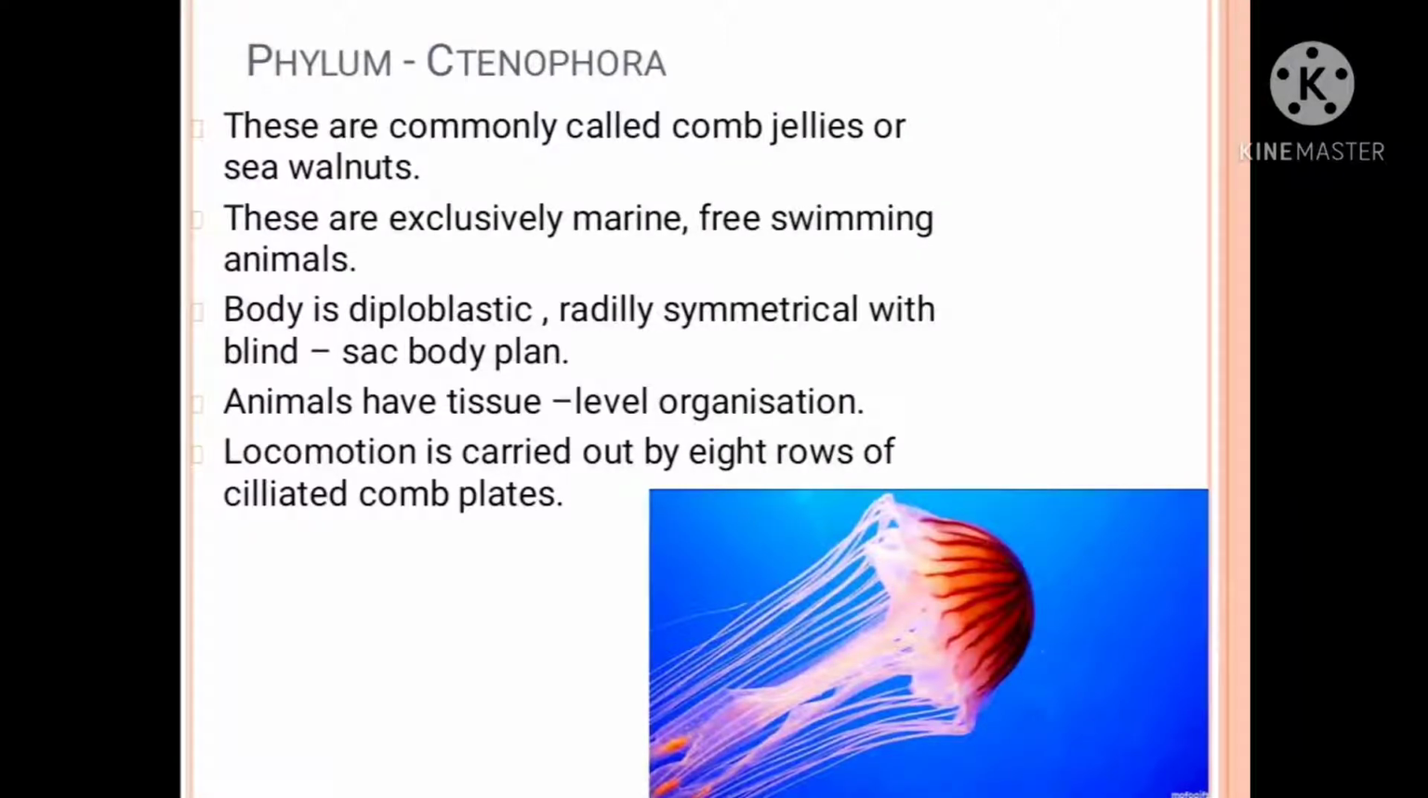That's why it is known as diploblastic. Radially symmetrical means that whenever a median line passes through the center, the organism divides into two equal parts. By any plane, it divides into two equal parts. That's why it is known as radially symmetrical.